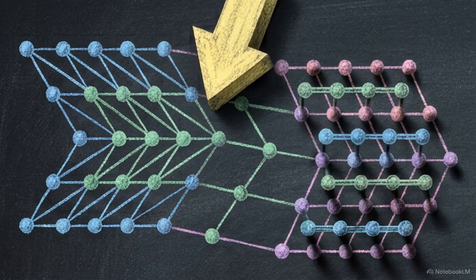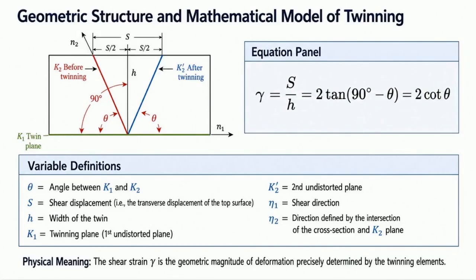This produces localized shear over a finite thickness, visible by tracking vectors A1 and A2 from their initial positions to their final twinned alignment. Twinning re-architects the crystallographic orientation on the fly. It alters the direction of the lattice without breaking structural continuity.